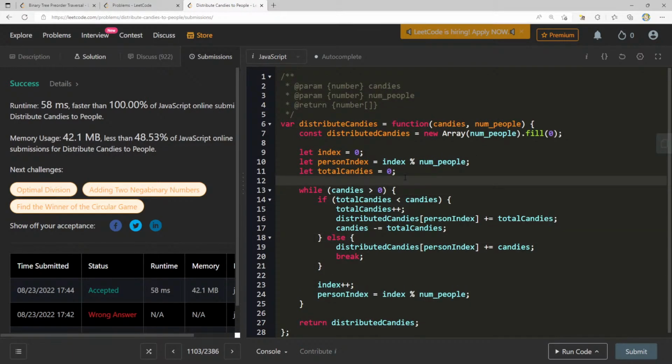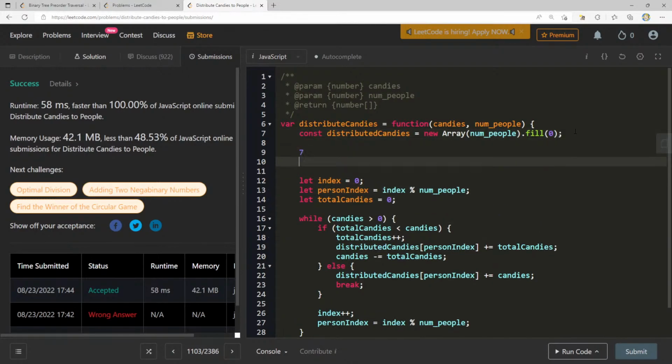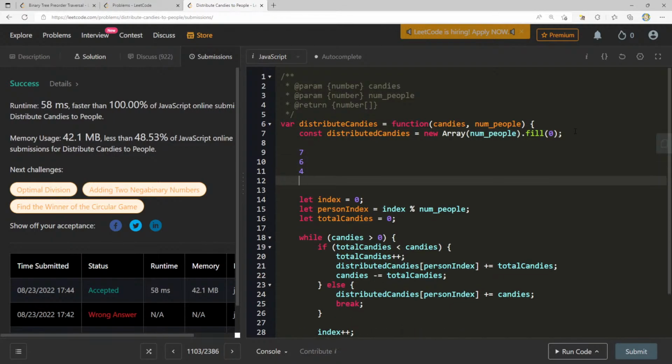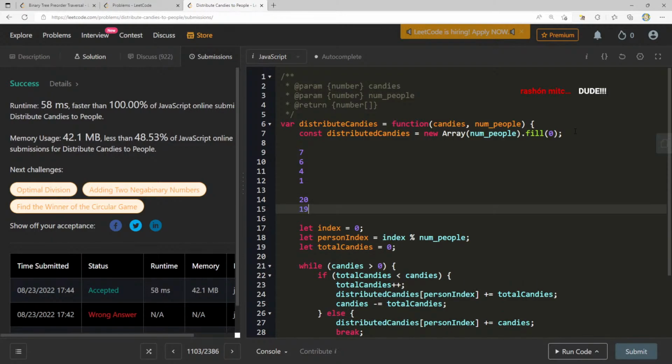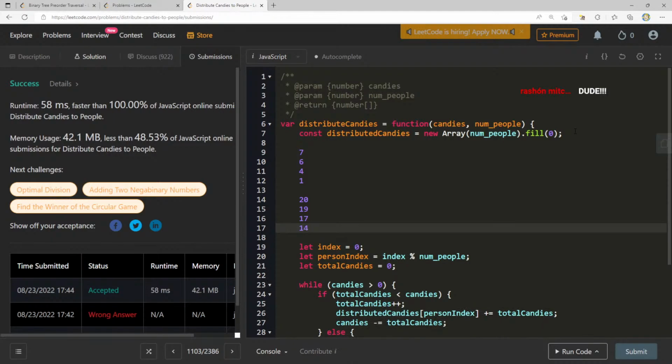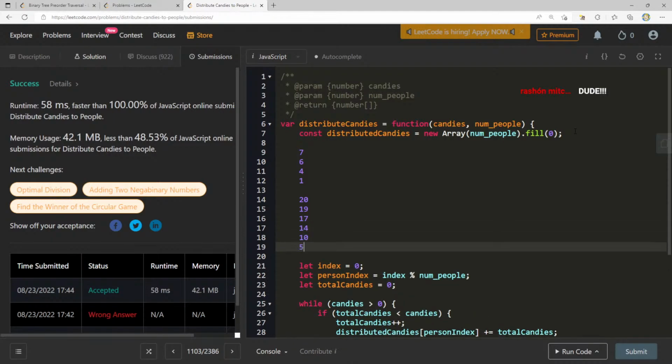I mean, the time complexity of this question, does it just run? I don't know if this is, whoever's good at math here, right? It's not going to be linear. I don't think this is linear. This is only running, like if it's 7, 6, 4, 3, or 4, 1. Can someone good at math tell me what this is? Right, because this would be 20, 19, 17, 14, 10, 5, 0.